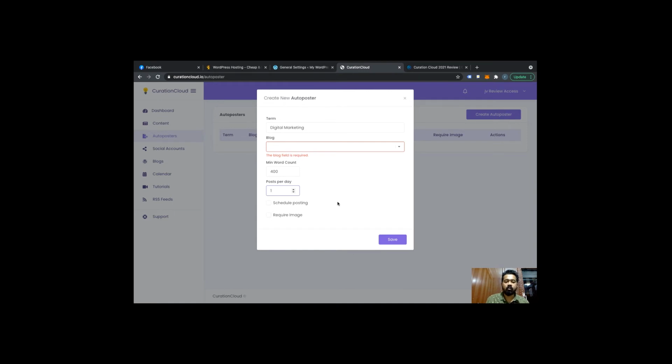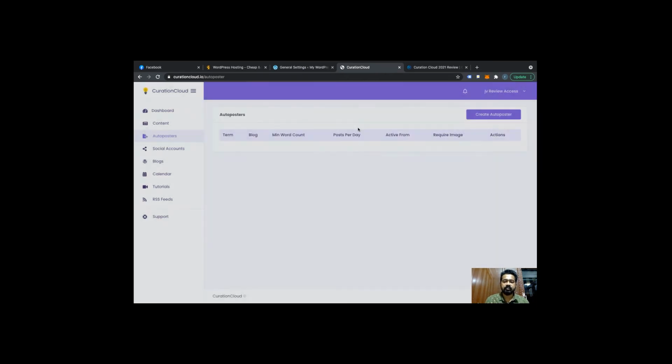Okay, we will only have one post per day. I have the front end of the software. I can just put on one. The software will help me to put on one piece of content daily on my one blog. So this can be done here.